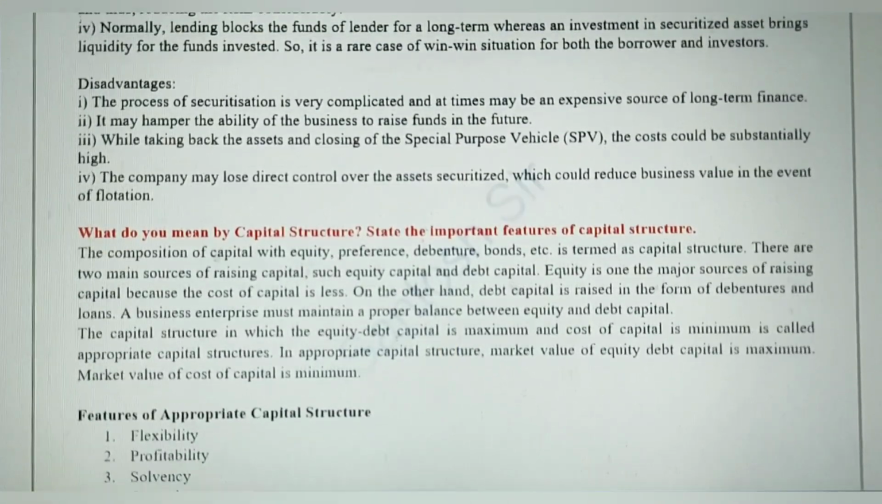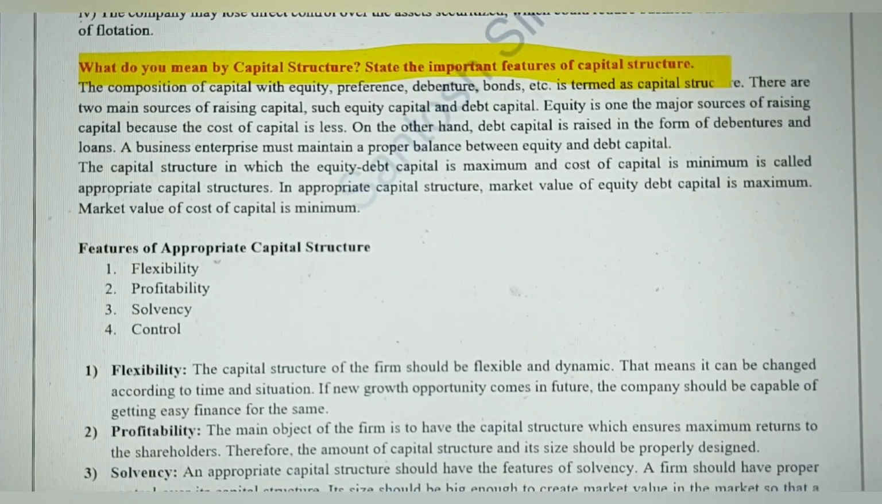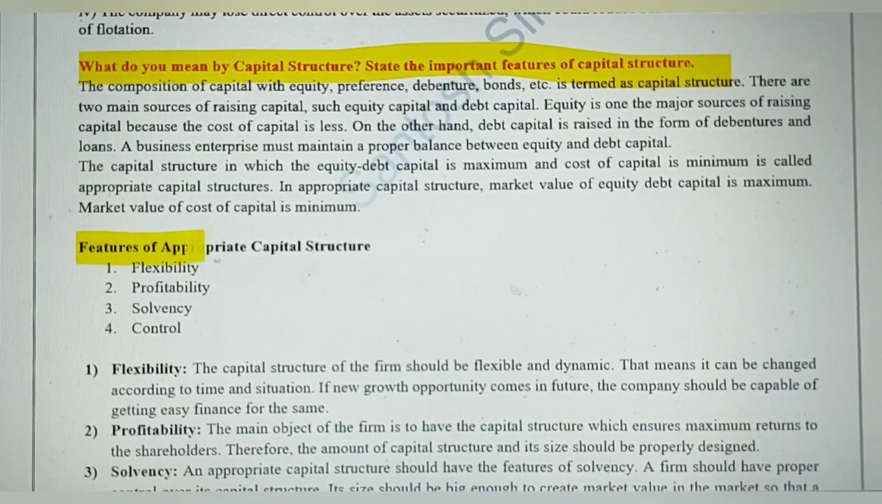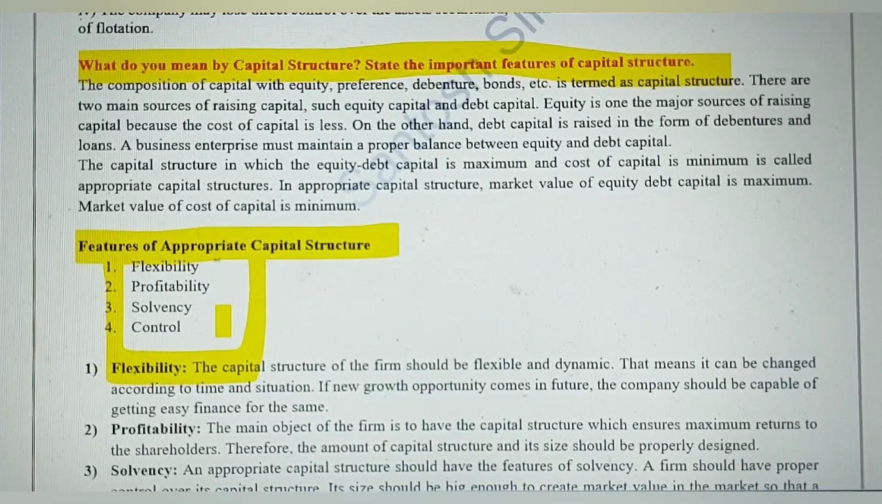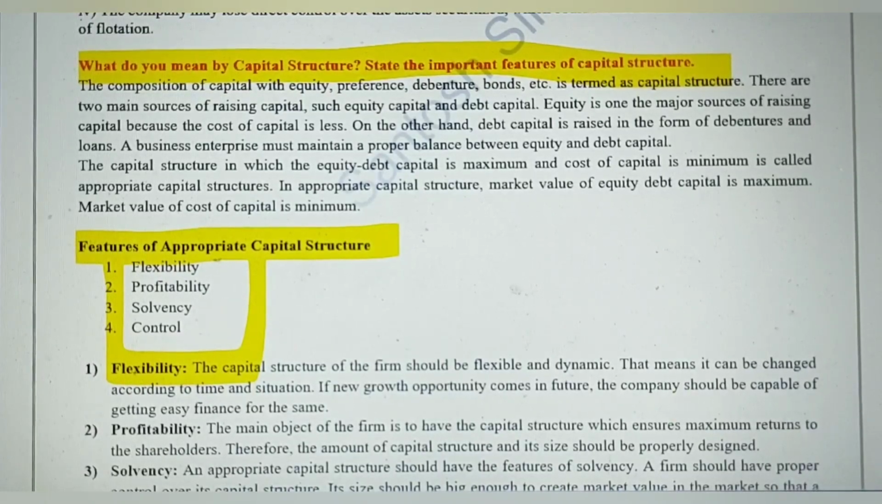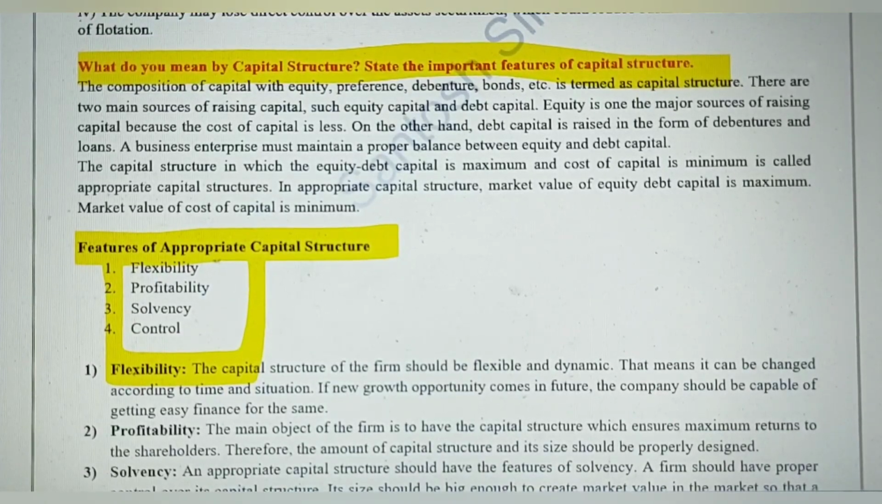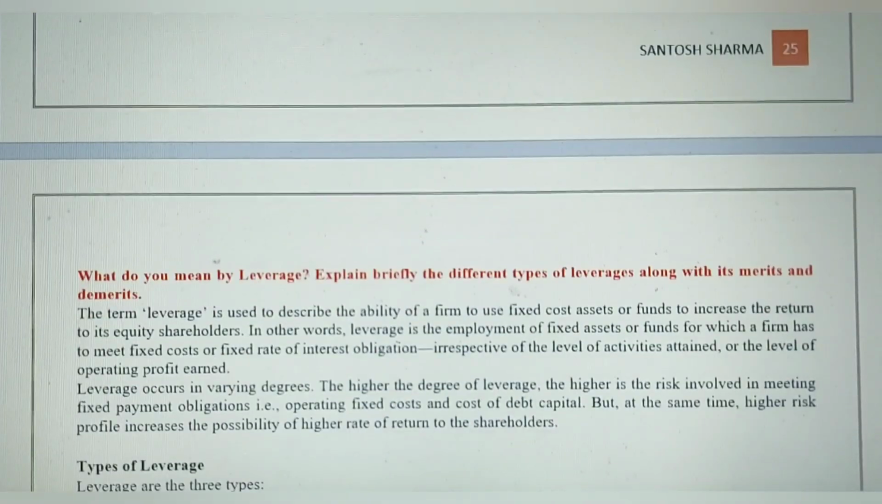The next question is what do you mean by capital structure and its important features? A capital structure should have these following features: flexibility, profitability, solvency, and control. As we know, every company has a type of capital structure. So before deciding the capital structure, a company should review these features properly.